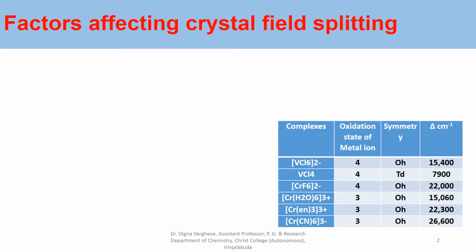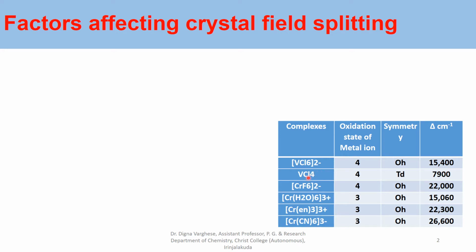Factors affecting crystal field splitting. Here you can see a table. The data of several important variables and trends can be identified here. The oxidation state of the metal ion for the complex vanadium hexachloride, and its symmetry is octahedral, and its delta value, the crystal field splitting value, is found to be 15,400 centimeter inverse.